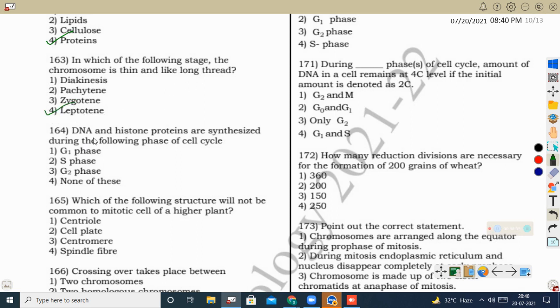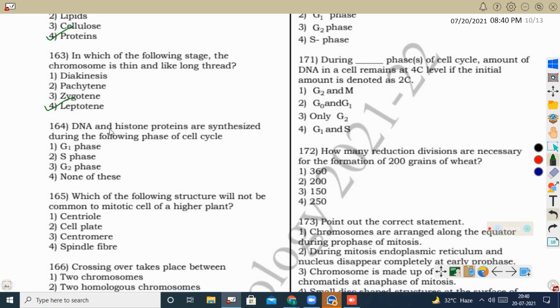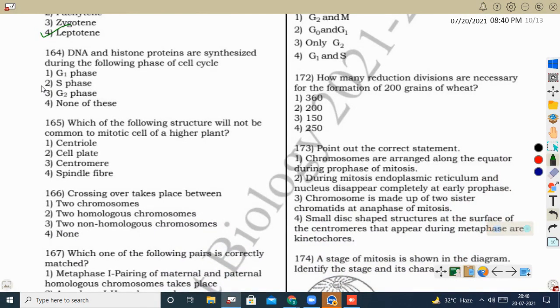Okay, next question: DNA and histone proteins are synthesized during the following phase of cell cycle. DNA and histone protein in the interphase is synthesized in S phase.